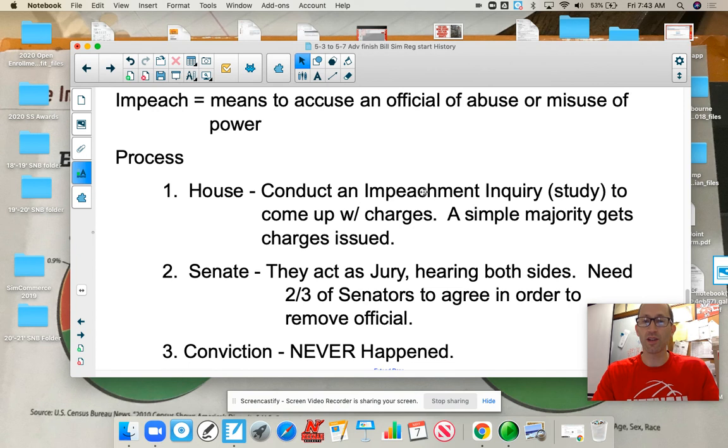The House conducts an impeachment inquiry, basically a study of what charges the president or the official can be brought up on. So after the study is done, if they've found enough evidence, they do a vote. And all you need is a simple majority. That means 1 more than half of the House members, 435 of them, agree that the president is guilty of the crime.